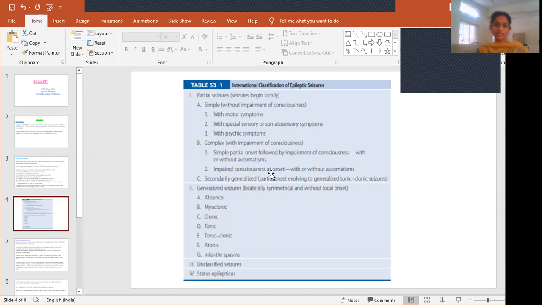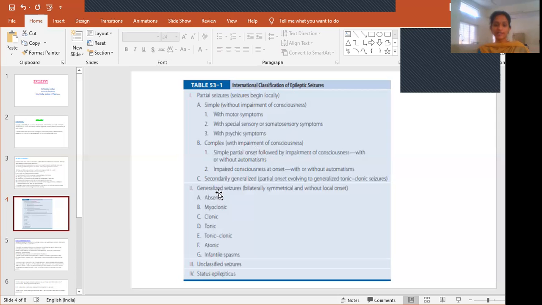loss of consciousness. And third is secondarily generalized. Secondarily generalized is nothing but first it will be partial onset seizures, and immediately it is followed by, or converted to, generalized tonic-clonic seizures. So these are the different types of partial seizures.